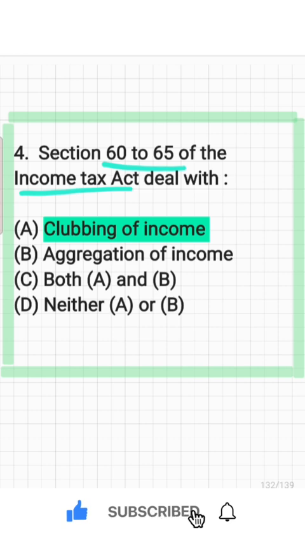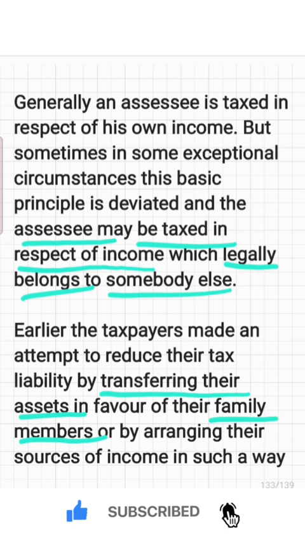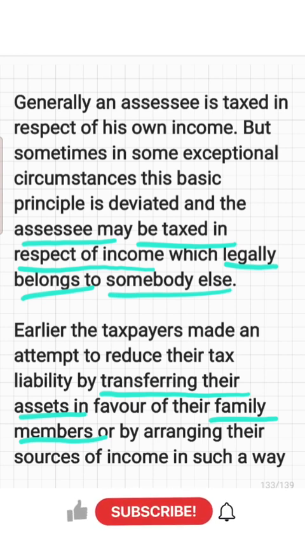And the next question, Sections 60 to 65 of the Income Tax Act deal with clubbing of income, aggregation of income, both A and B, and neither A nor B. Here the answer is clubbing of income. What do you mean by clubbing of income? Generally, an assessee is taxed in respect of his own income, but there are some exceptional cases. In those cases, an assessee may be taxed in respect of income that legally belongs to somebody else. In earlier days, taxpayers attempted to reduce their tax liability by transferring their assets in favor of their family members.